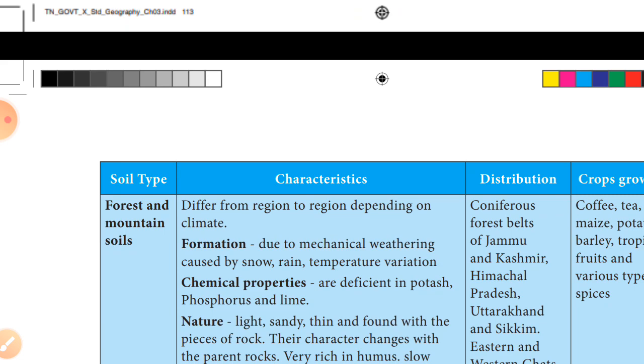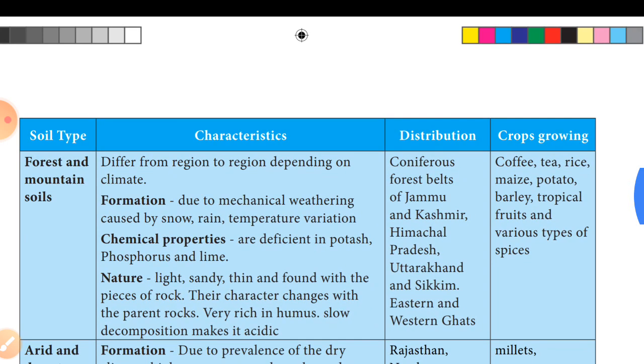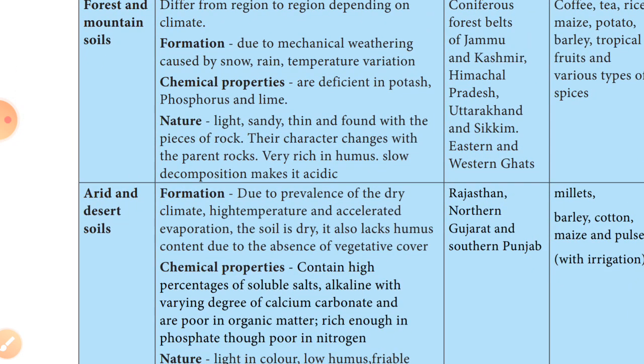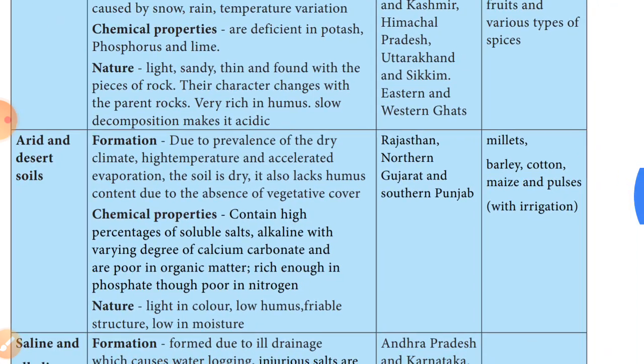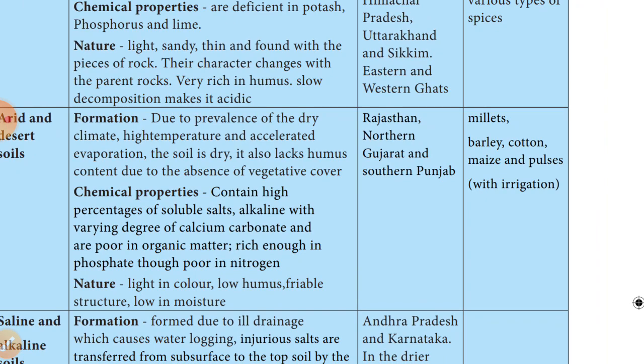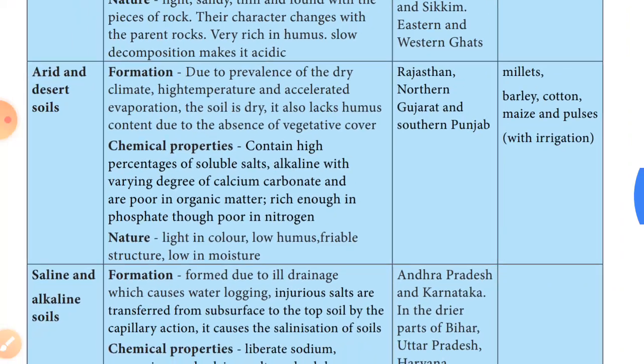Then forest and mountain soil. This soil is formed in the conifer forest belt of Jammu and Kashmir. The crops are coffee, tea, rice, maize, potato and barley. The arid and desert soil is formed due to the prevalence of a dry climate in the region of Rajasthan, North Gujarat and southern Punjab. The crops are millets, barley, cotton, maize and pulses.